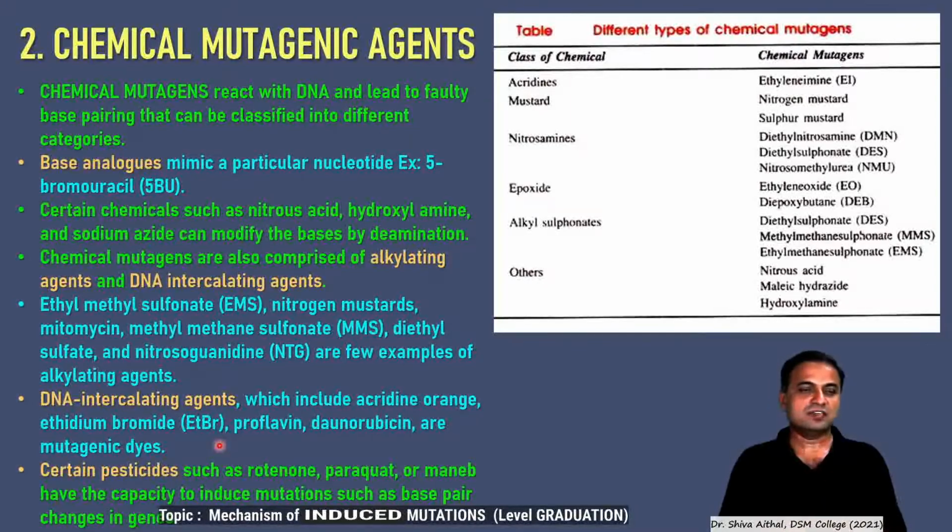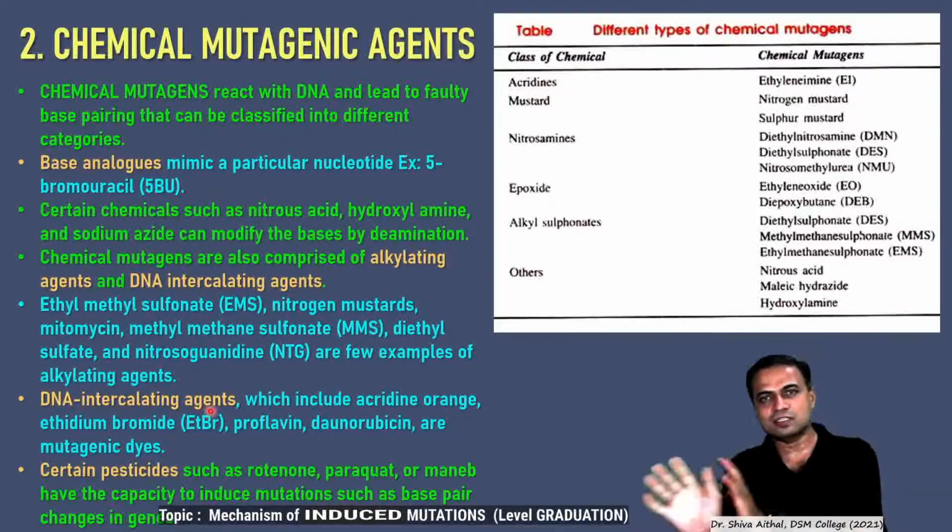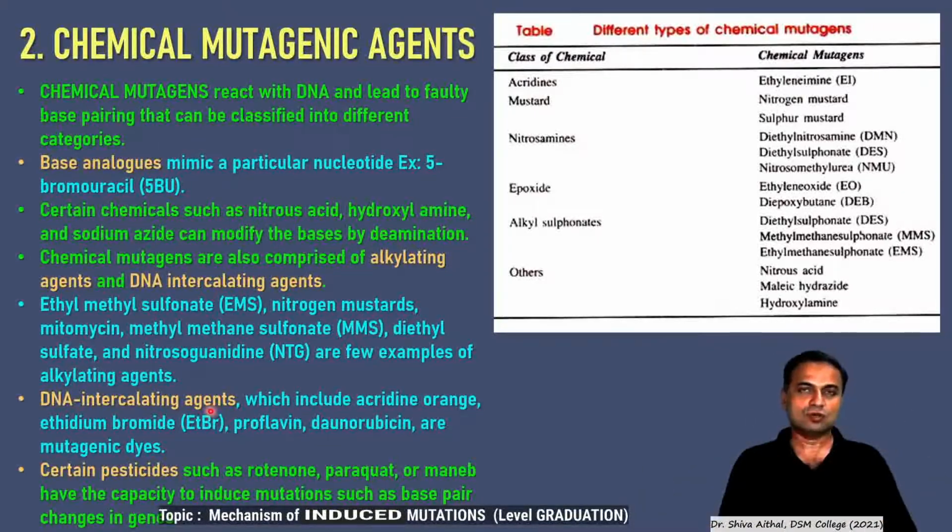We will see, that's very interesting. So those are called intercalating agents, and alkylating agents introduce an alkyl group, and due to introduction of the alkyl group, the base hydrolyzes off, there is depurination or a debase I can say, and it results in a gap in the DNA.